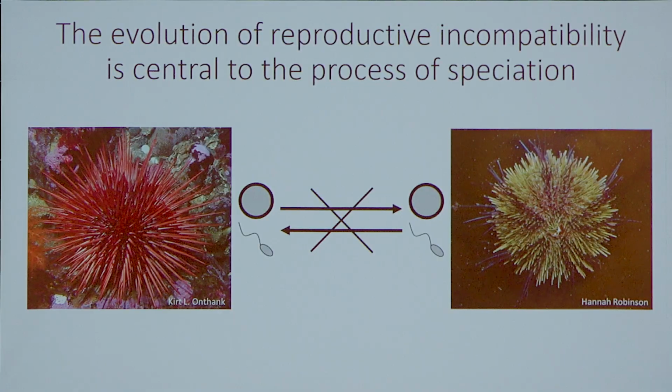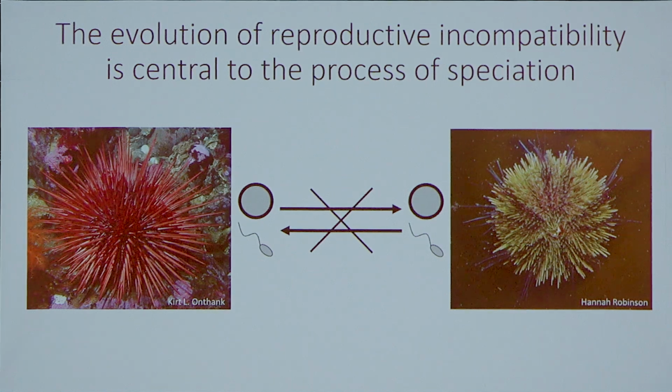A key defining feature of biological species is that they are reproductively incompatible. Different species don't produce offspring together. For example, these two species of sea urchin, the red and green sea urchin, live in the same habitats, but their sperm and eggs are not compatible and they don't produce offspring together.